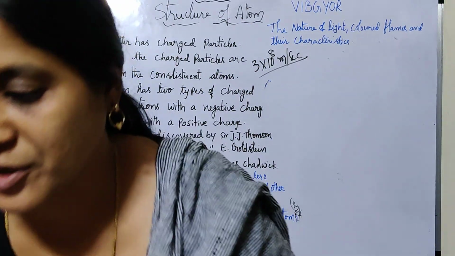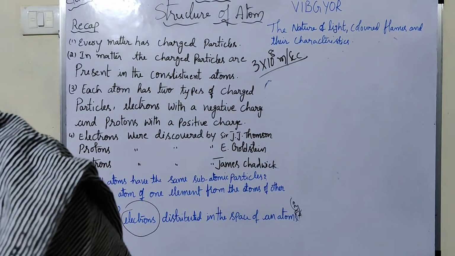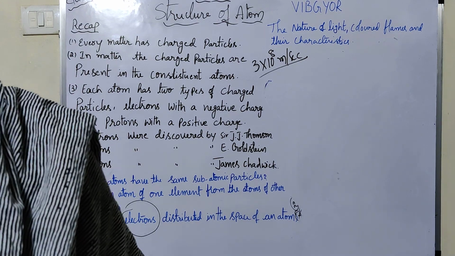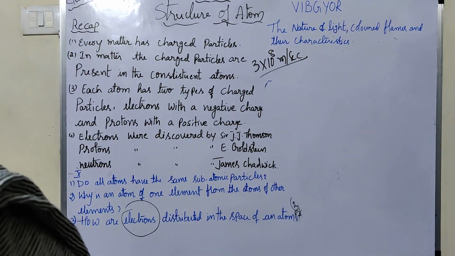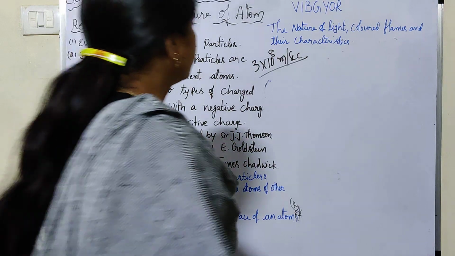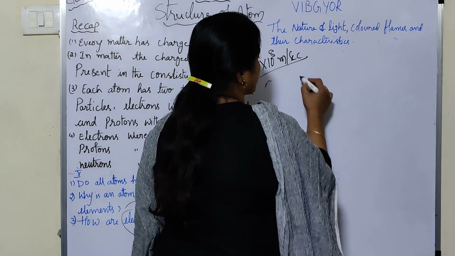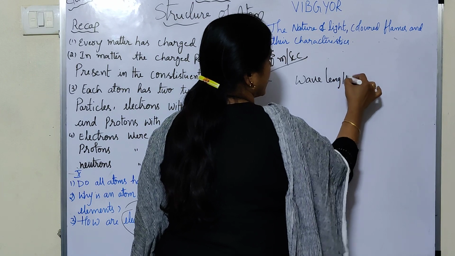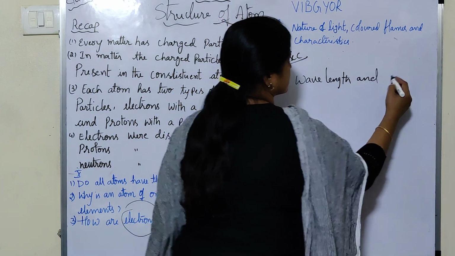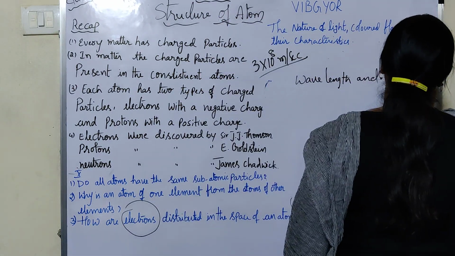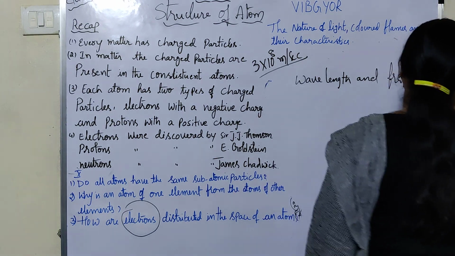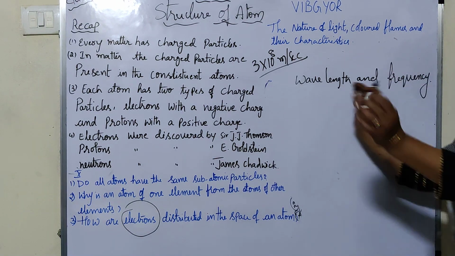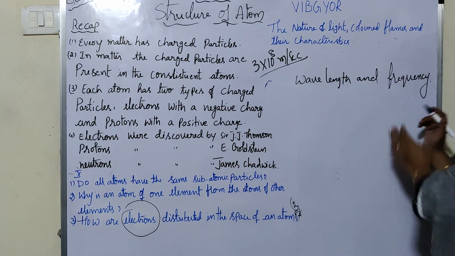There is a relation between wavelength and frequency. So what is the relation between this wavelength and frequency?